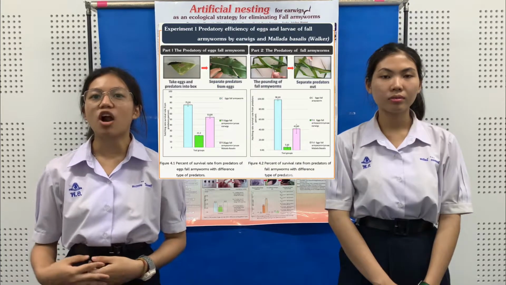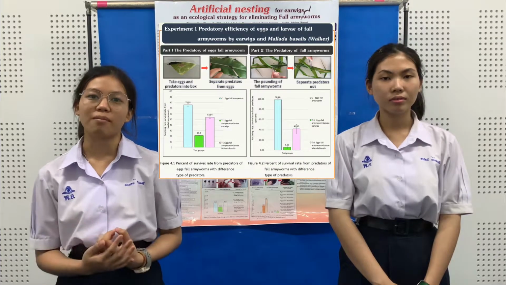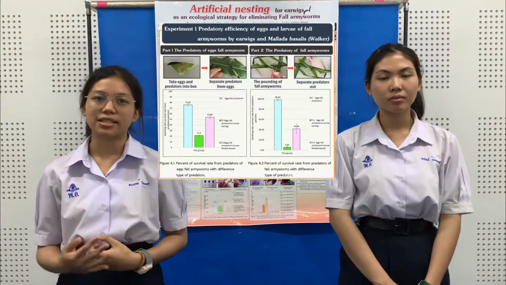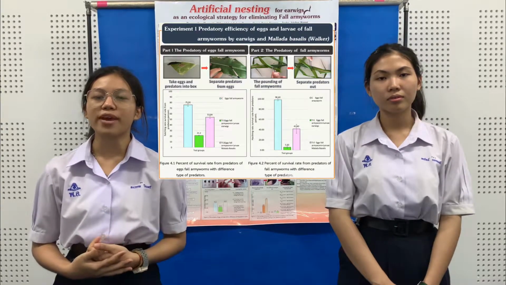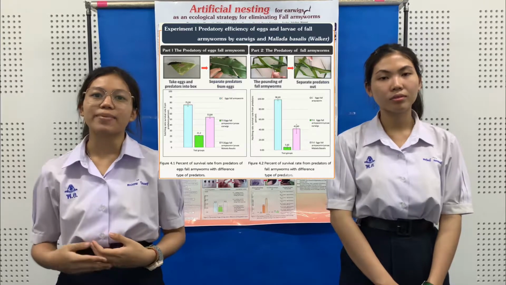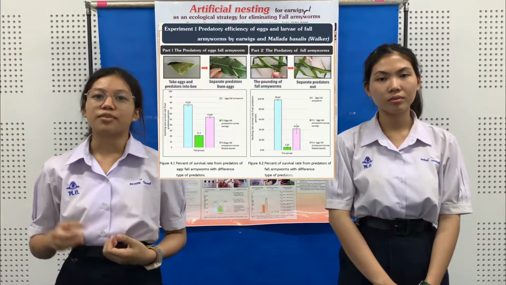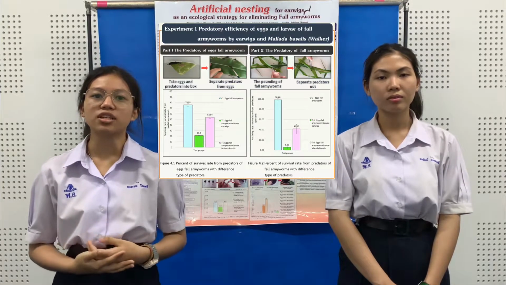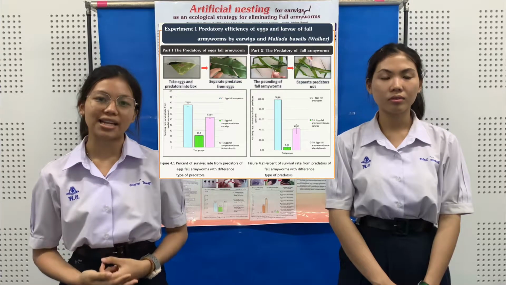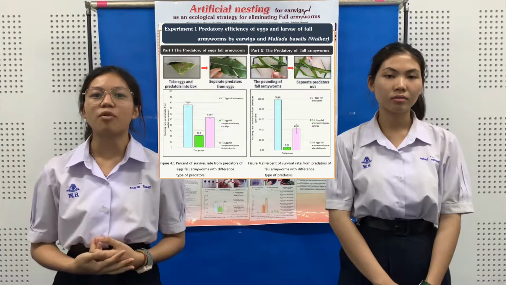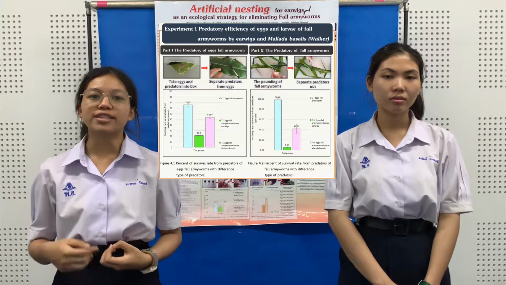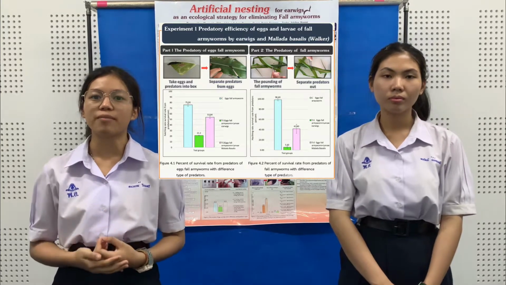Predatory efficiency of egg and larva of fall armyworm by earwig and Malaria bacillus. Part 1. Predation of eggs of armyworm. Take eggs and predator into a box for 3 days. After that, see the hatching rate and survival rate from the predator. Part 2. The predation of larvae of armyworm. Do the same as part 1, but change from eggs of armyworm to larvae of armyworm.